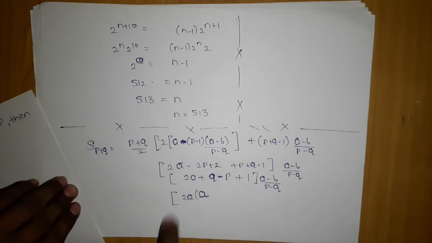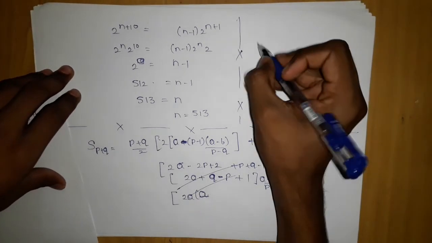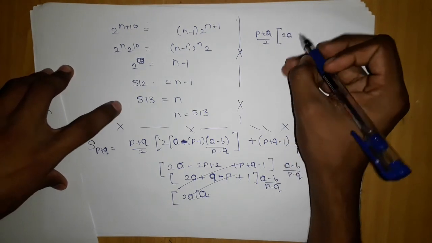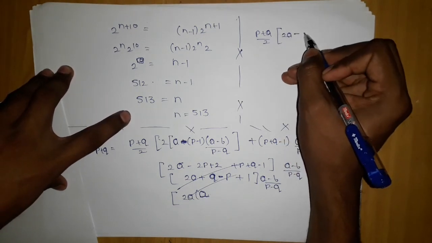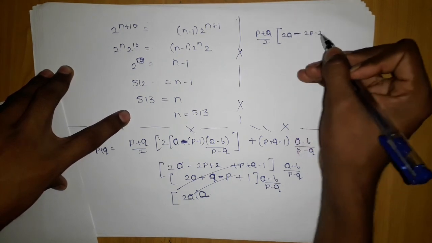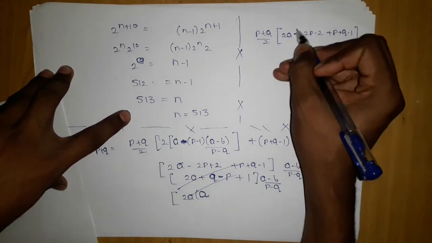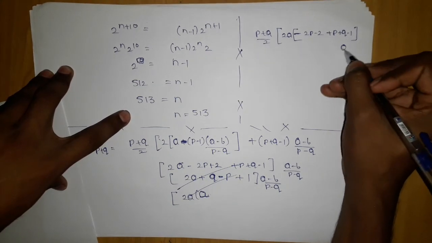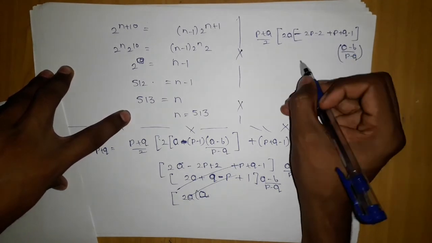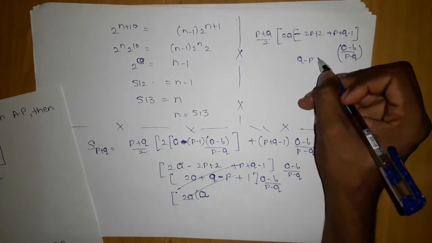I think we have made one big mistake. p plus q was there, divided by 2, we will leave this as it is, minus 2p minus 2, plus p plus q minus 1, only this part will be considered, and the a minus b upon p minus q will be taken separately out. Here p will cancel out, so q minus p, this will become plus again, so plus 1.